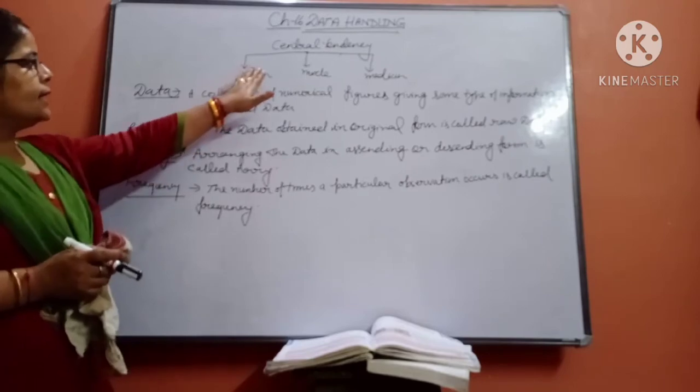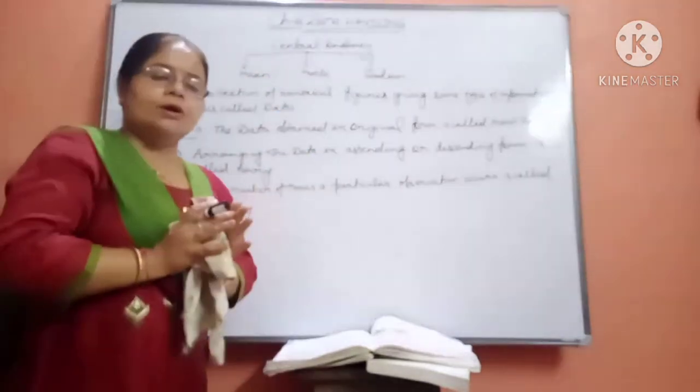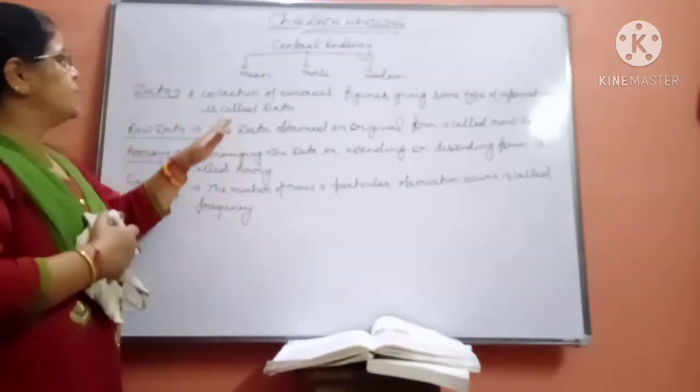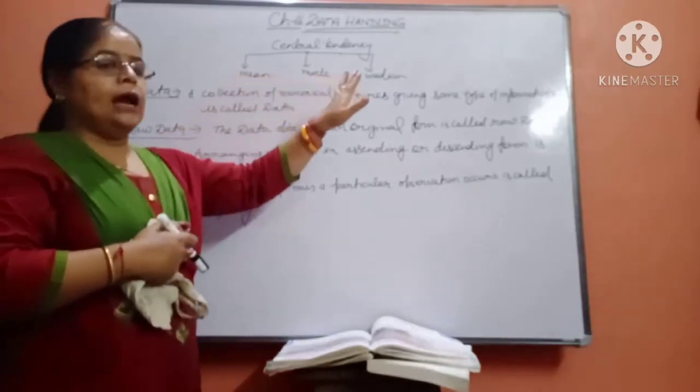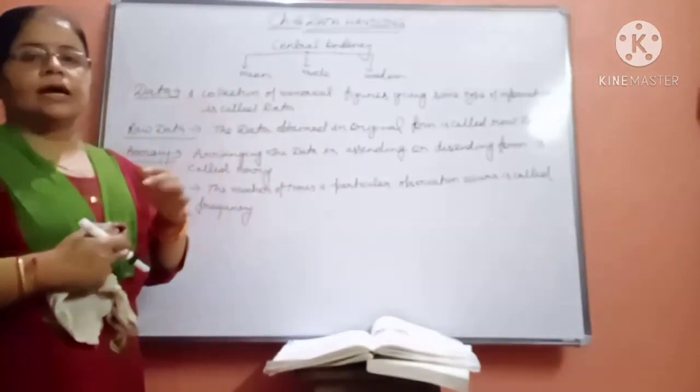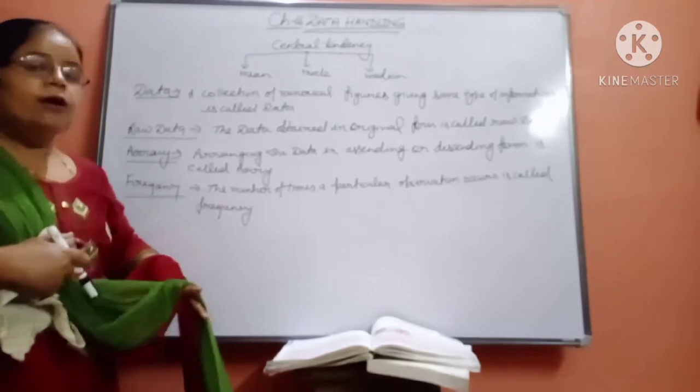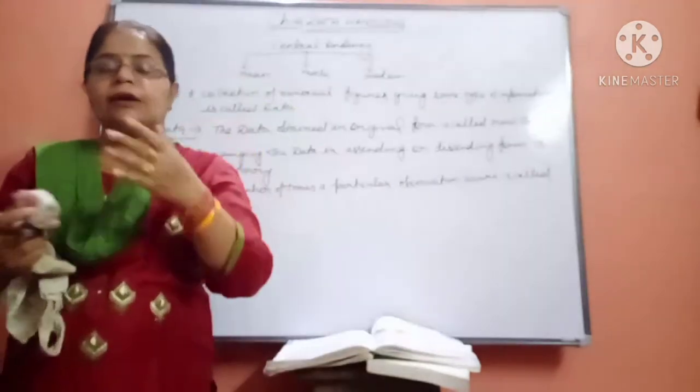Afterwards we will come to central tendency. Central tendency means three things will come in this topic: mean, mode, and median. The first thing which we are going to learn is the mean. First of all, try to understand what the mean is.